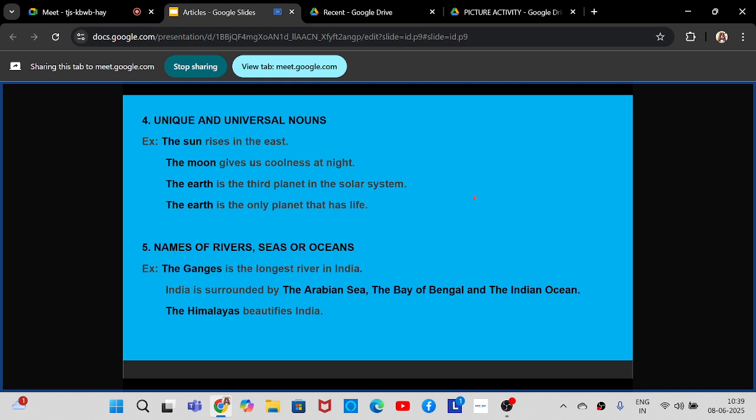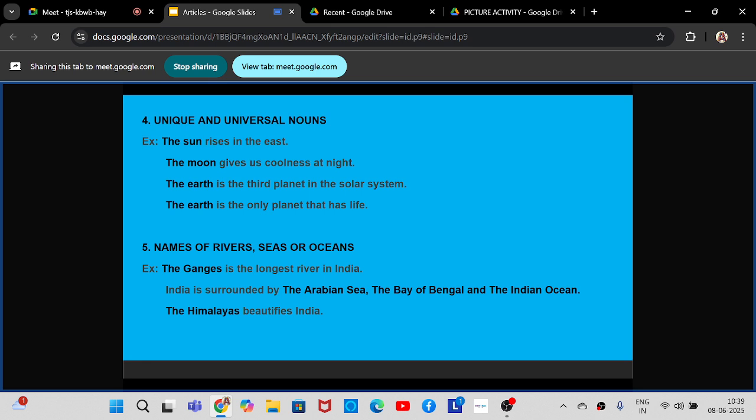Now coming to the fourth use. The is used with unique and universal nouns. What is meant by universal? Something that the entire world believes. Unique means something that exists only of one type. For example, the sun. There is only one sun. It is unique and it is also universal because you can see it everywhere in the world.